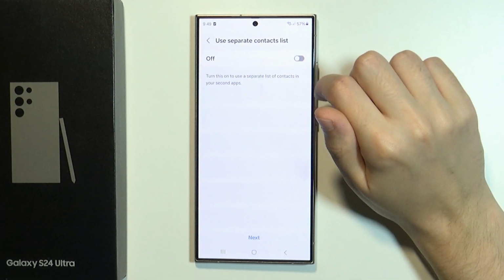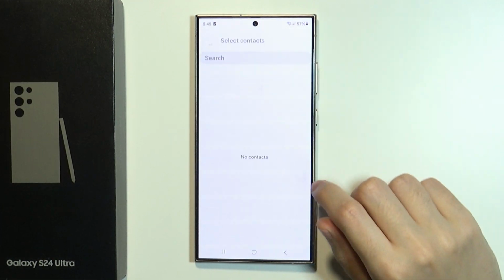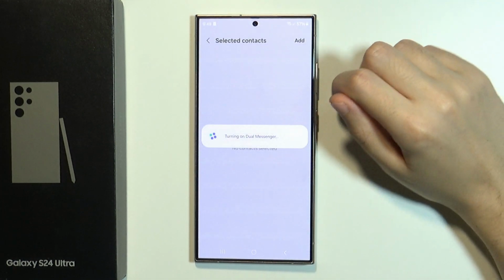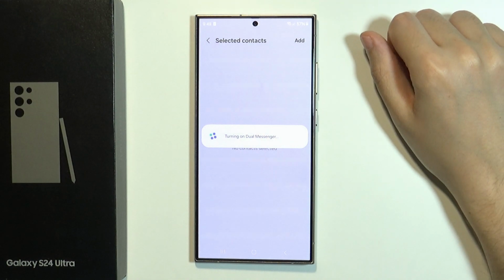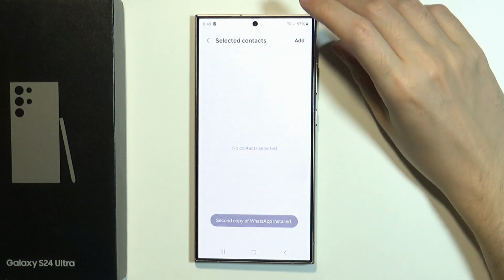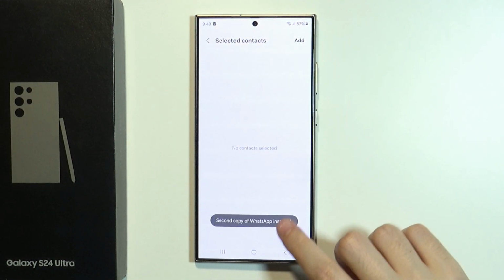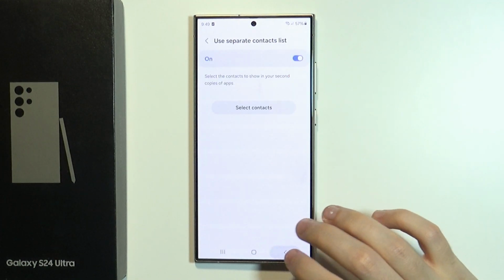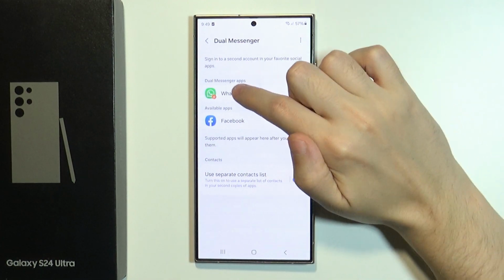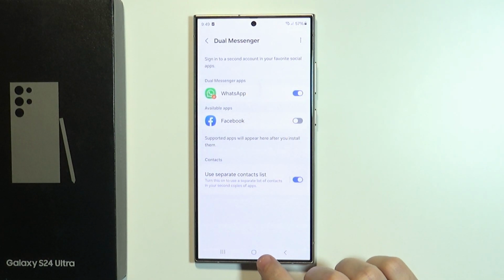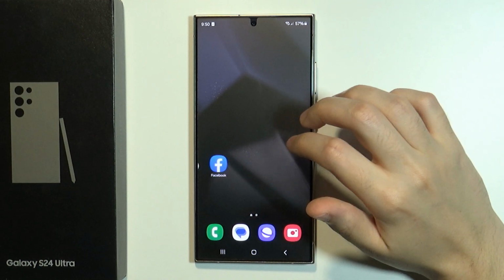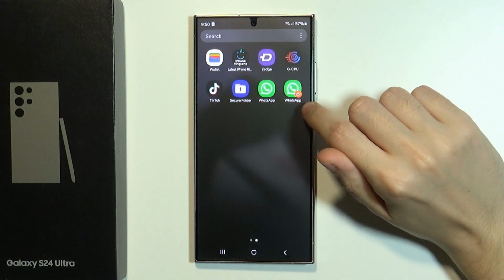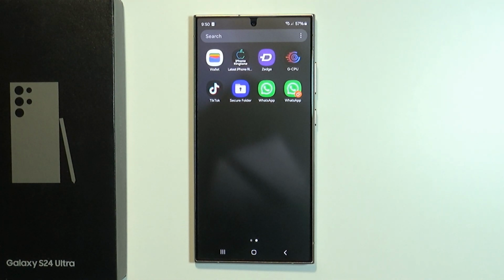You can also use separate contact lists, so we can turn this on, and there we go. Now we can go back. We have turning on dual messenger, so we need to wait a couple of seconds in order to create the copy, and there we go. We have second copy of WhatsApp installed. We can go back. And now we can see that the WhatsApp is actually enabled. So if we go over here in the app drawer, you can see that there is the cloned app.